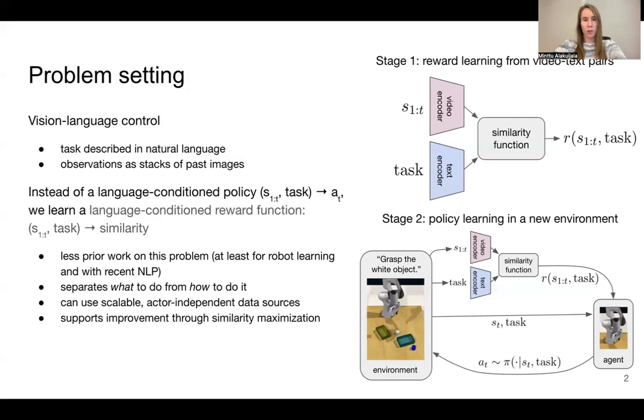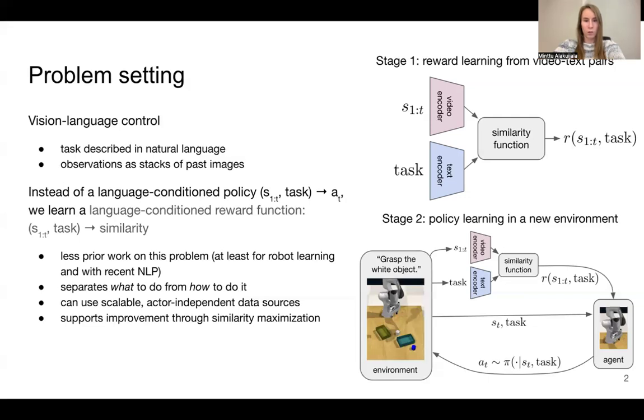Learning what to do first allows us to use a wider and more scalable range of data sources that do not depend on a given embodiment or action space. Having access to a learned reward model also allows the policy to improve our existing demonstration data by maximizing similarity, allowing the policy to discover better or faster solutions through experience.